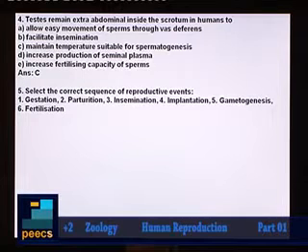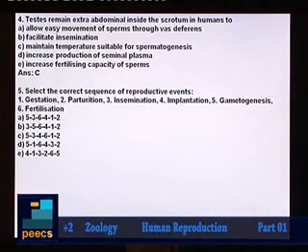Next question. Select the correct sequence of reproductive events. In the beginning, I told you about reproductive events. So here, a list of reproductive events are given. We have to find out the correct sequence from the given options. Can you answer this question? Yes, you know the answer.